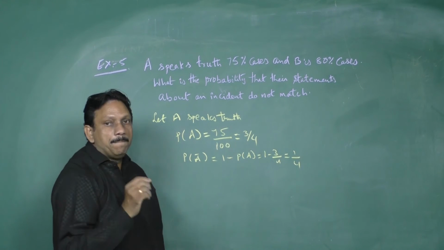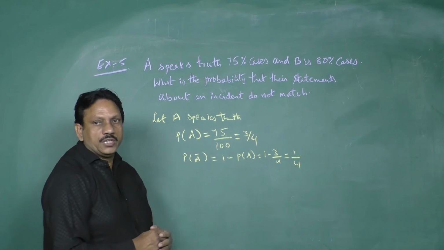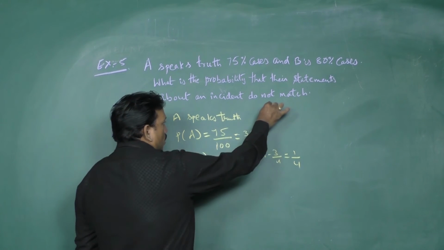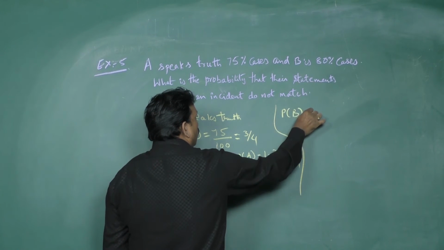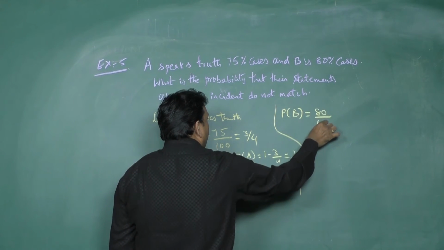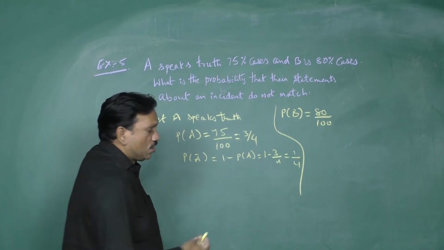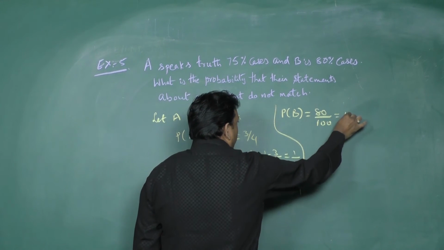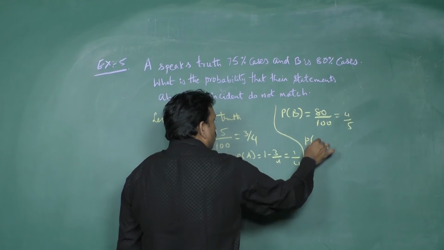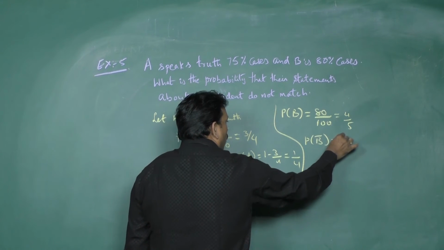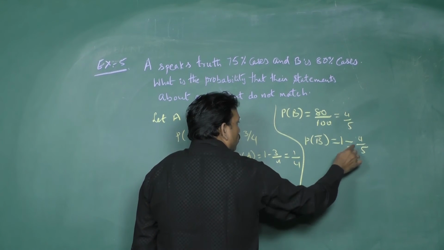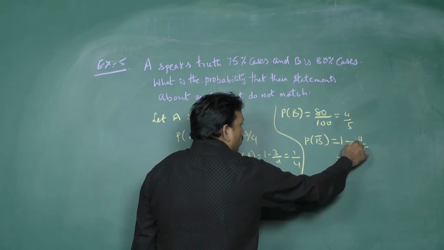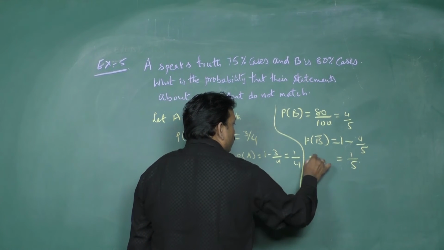Next, B speaks truth in 80% of cases. In the same lines, probability of B is equal to 80 by 100. After simplification, this is 4 by 5. If B is not speaking truth, 1 minus 4 by 5 equals 1 by 5. This is P of B bar.